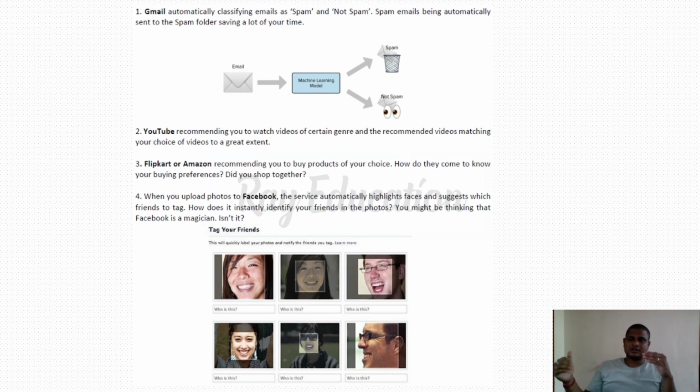These mails do not belong to spam. So if there is a bulk SMS or bulk mails posted by some agencies, it considers that it is spam, so it automatically filters it to the spam mail. So this is the first example, Gmail.